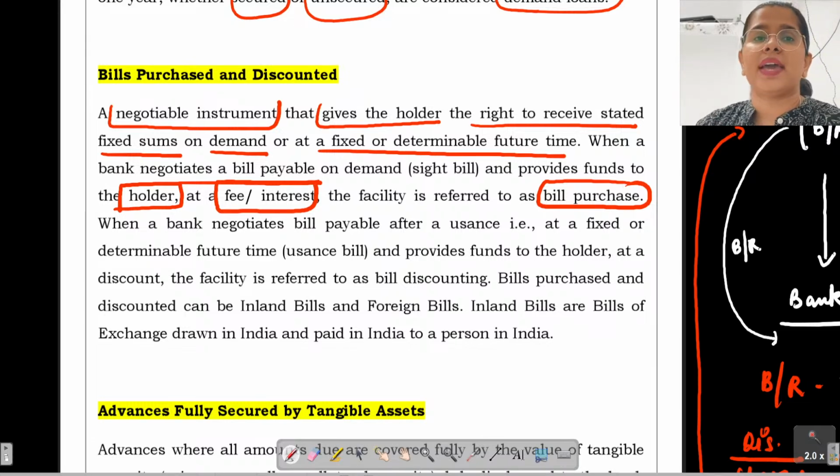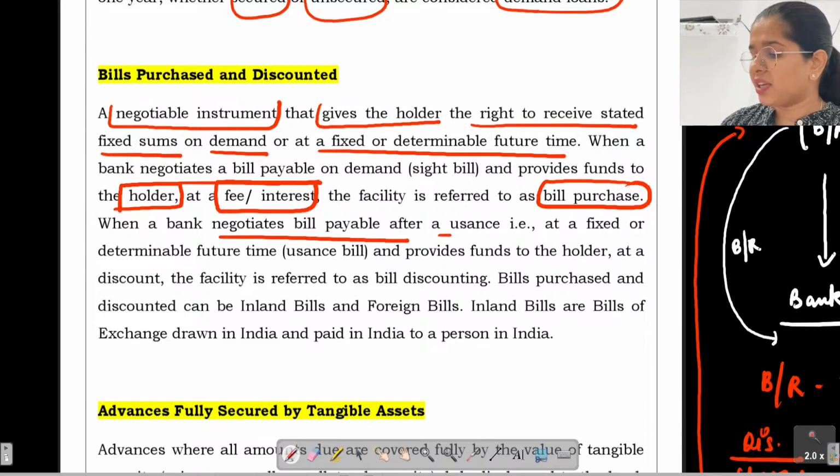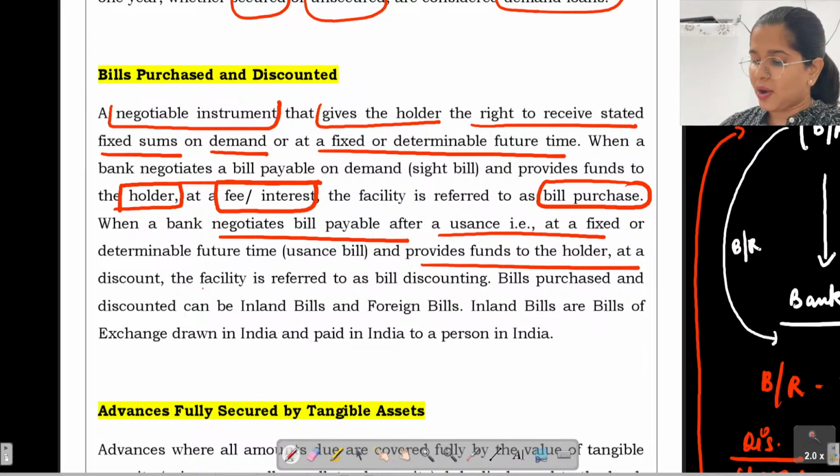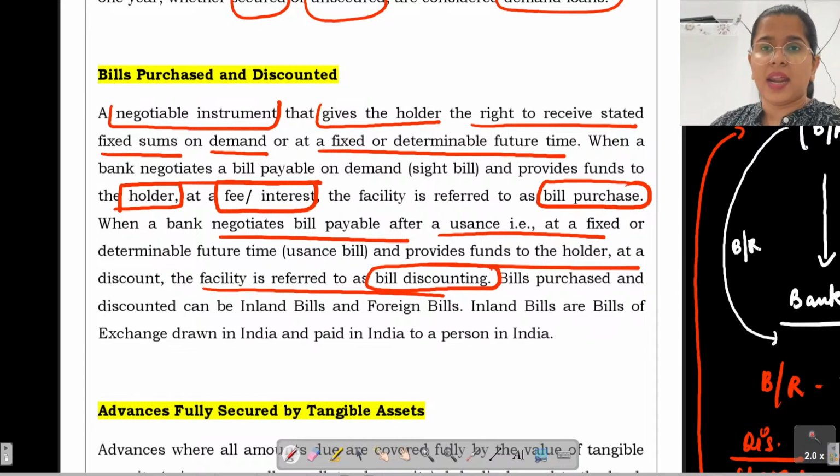So when the bank provides funds to the holder, it is not free of cost; there will be a fee or interest levied. When a bank negotiates a bill payable after a usance, that is, at a fixed or determinable future time, it provides the funds to the holder at a discount, and this is referred to as bill discounting, right?